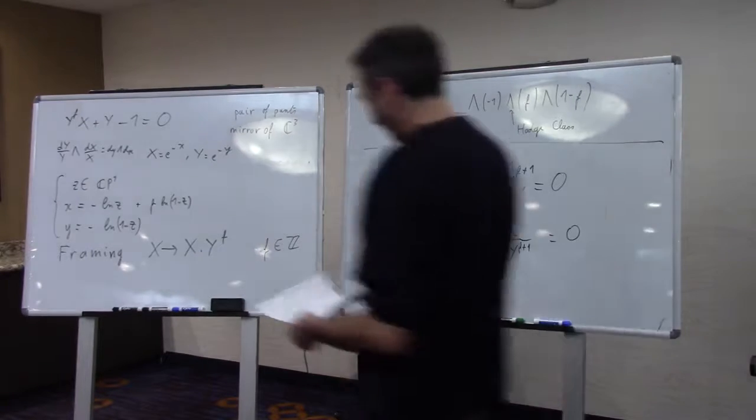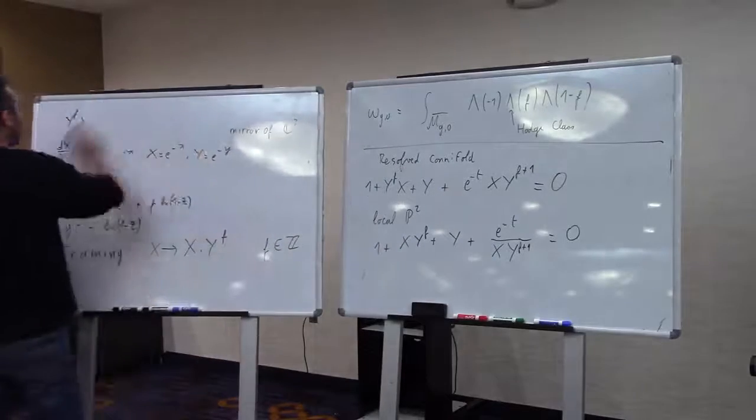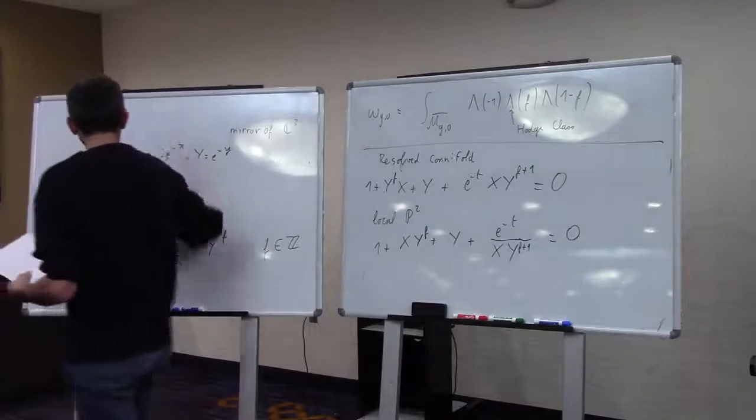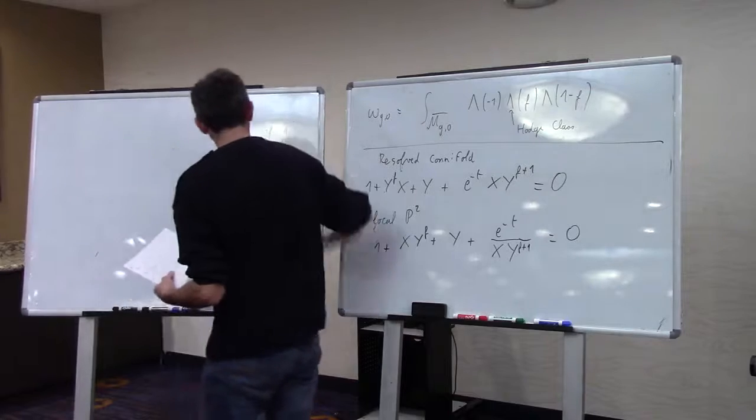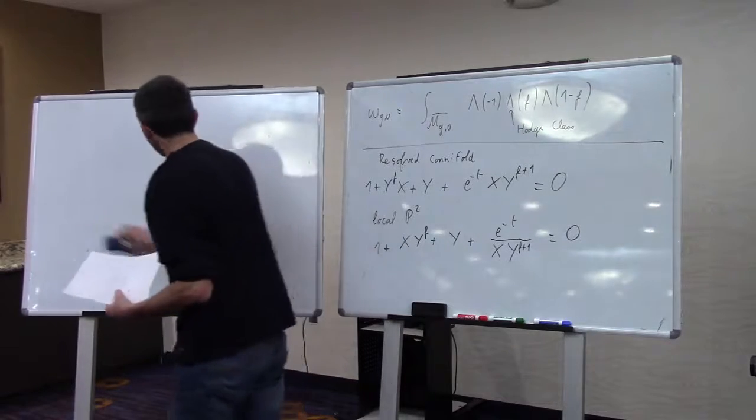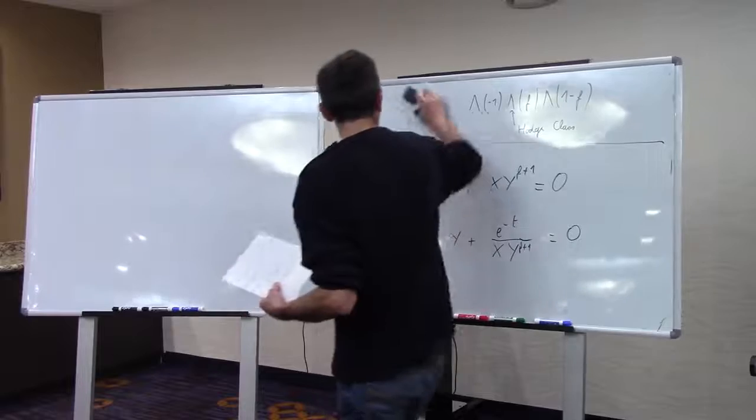I'm going to erase here. So let's go into more details. Now let's write the topological recursion, at least in the example of the Airy curve, which was the simplest example.